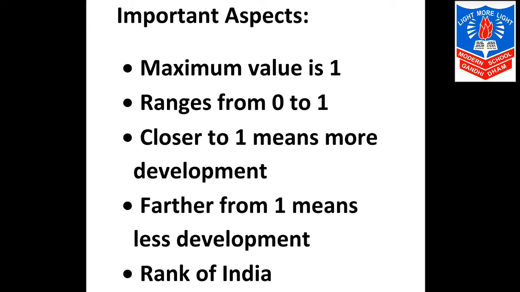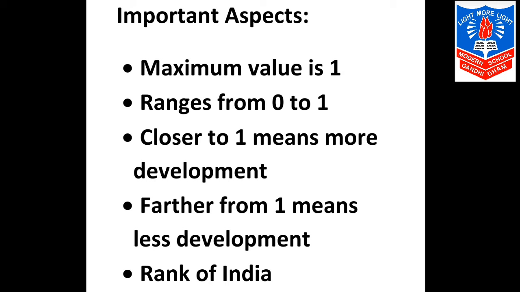Our next topic is important aspects. Important aspects is a very simple topic which tells us that the maximum value of HDI is 1, which is obviously based on the 3 standards, the 3 factors. The value of HDI is always between 0 to 1. The third one is, if the HDI is closer to 1, then the country is considered developed. The higher the ranking, the higher the HDI, better the development.